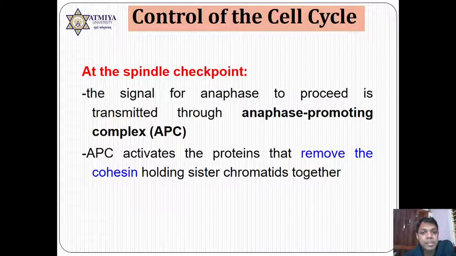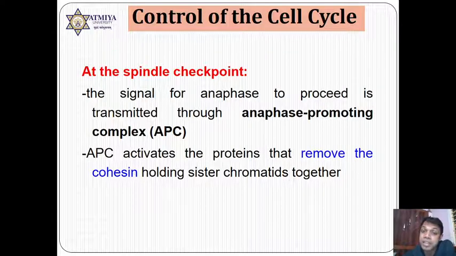In the anaphase, as such, there is no role of MPF, and in the telophase, everything is going to be reversed. It means the nuclear membrane and Golgi body should be reformed, and when MPF is present, it is not going to be reformed. So at this point, MPF should be degraded, and the best way to degrade MPF is degradation of